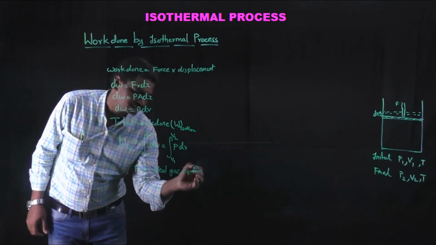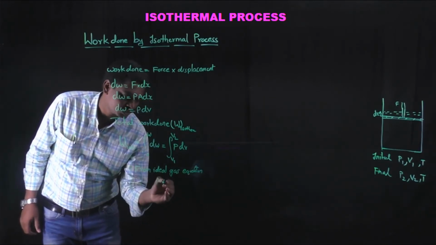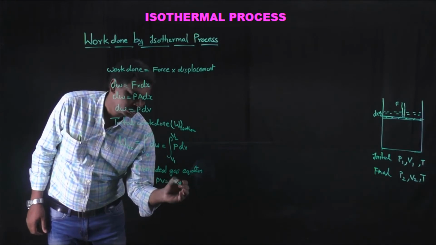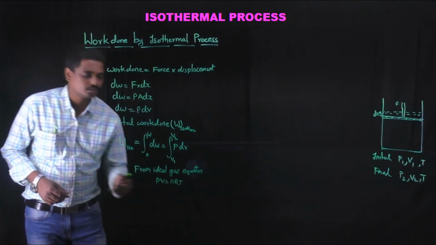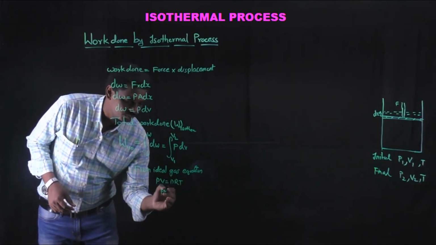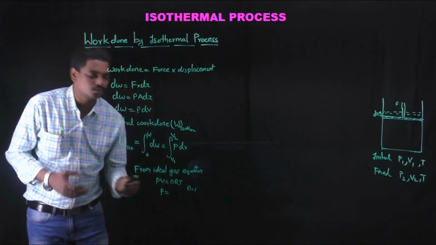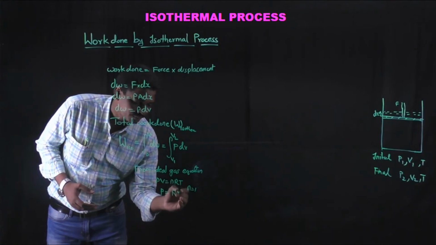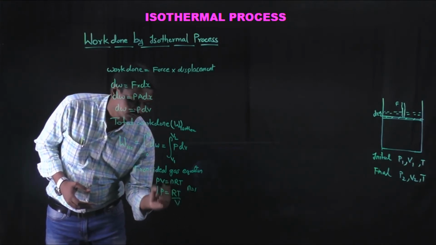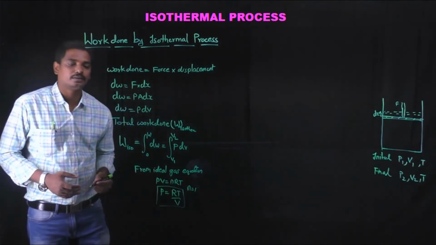what is the ideal gas equation? PV is equal to nRT, right? From which P can be written as, if n is equal to 1, that is number of moles is equal to 1, P can be written as RT by V. P can be represented as RT by V.